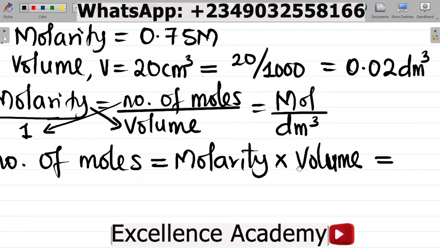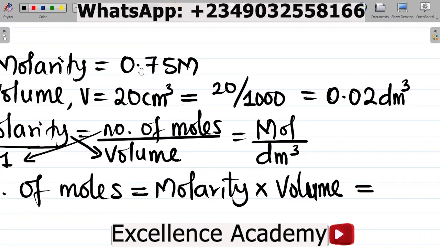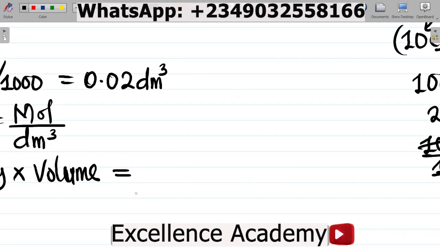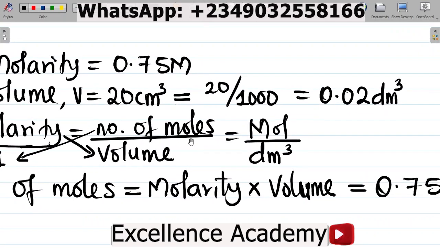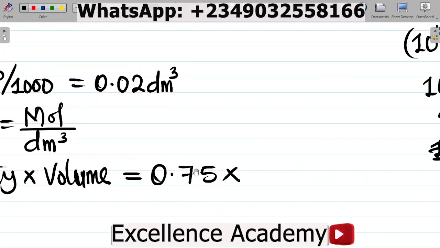So number of moles is equal to the molarity, 0.75 molar. Again, as we said, this M is called molar, and molar is the same as mole per dm cube. It's the same thing. Times the volume, 0.02.